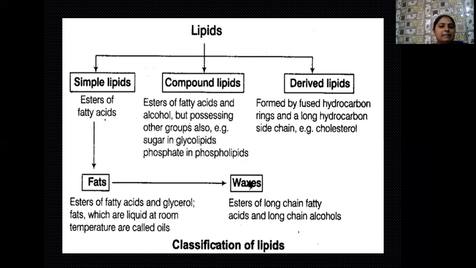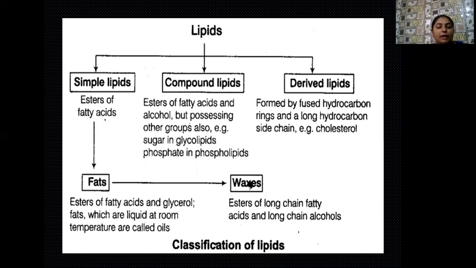These oils are generally liquid at room temperature because of their low melting point. And later we have also heard one term, waxes. These waxes are actually the esters of long chain fatty acids and long chain alcohols. Next to simple lipids are the compound lipids. These compound lipids are actually the esters of fatty acids and alcohols. Sometimes they possess other groups too.